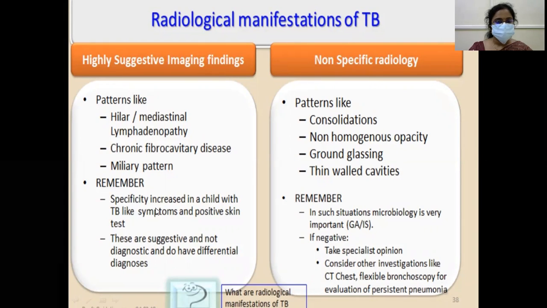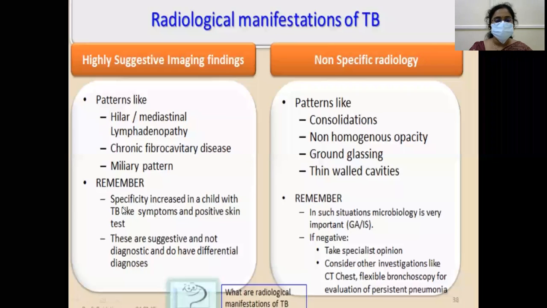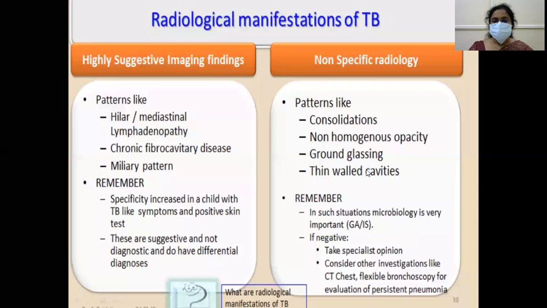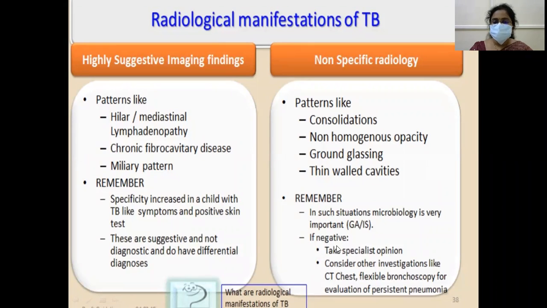Okay. The patterns highly suggestive are hilar and mediastinal lymphadenopathy, chronic fibrocavitary disease, miliary pattern. Okay. The specificity is increased in a child with TB-like symptoms and positive skin tests. These are suggestive and not diagnostic and do not have a differential diagnosis. In these cases, when there are non-specific radiology findings, microbiology is very important.